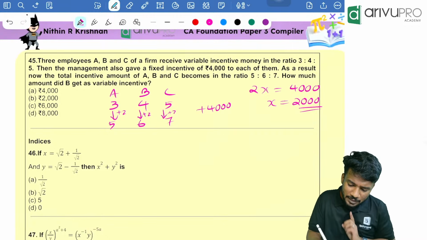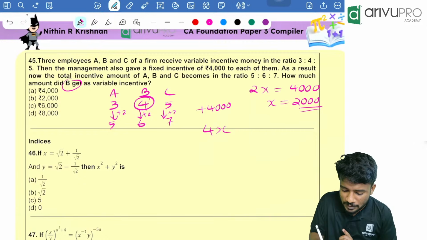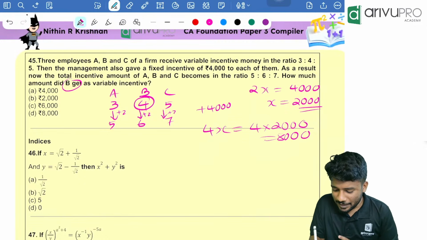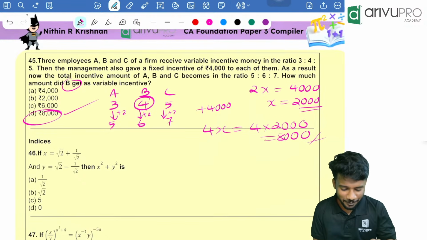2,000. Now people, the question is how much will B get as variable incentive? That is 4x, which is equal to 4 into 2,000, which is equal to 8,000. Direct question, option D is your answer. Got it? Not A, option D.